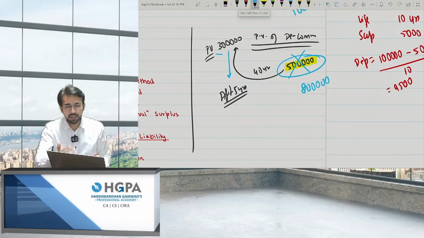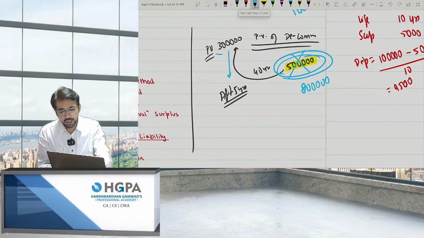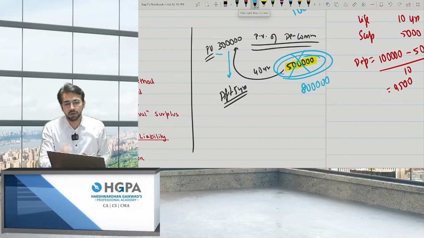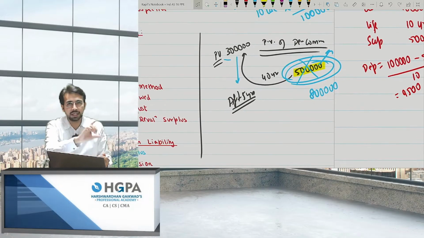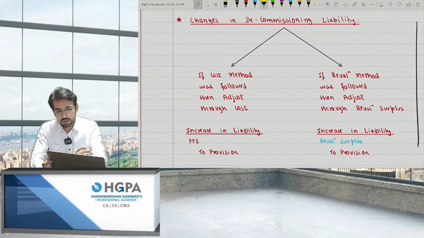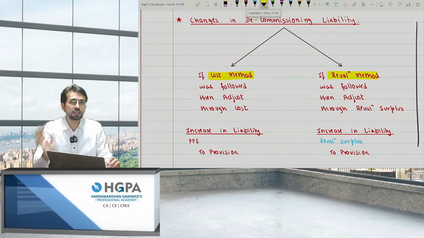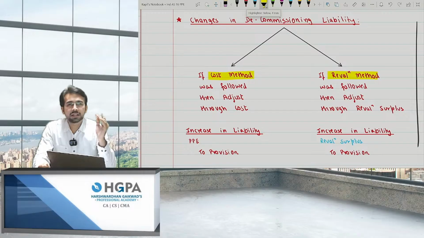But right now, what to do when there is a re-estimation in the decommissioning liability? That is, initially you thought of 5 lakh, but now you are estimating 8 lakh, or else you can also decrease. So what amount to increase or decrease, I'll tell you. But from where to increase or decrease, the point is the model you have chosen. If you are following the cost model, adjust through cost. If you are following the revaluation model, adjust through revaluation.